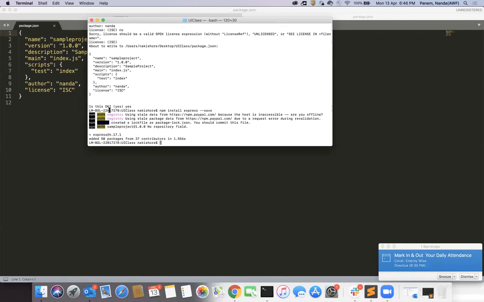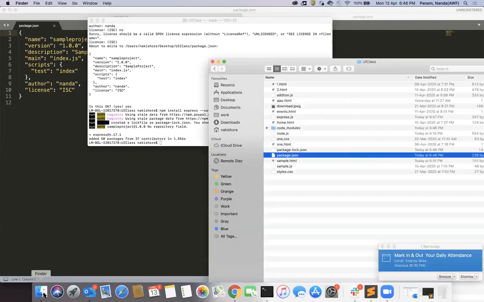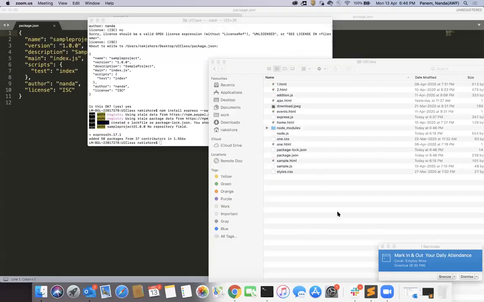See here, as soon as you press enter, it downloaded and installed. See here what it did. You can see it created a node modules folder.